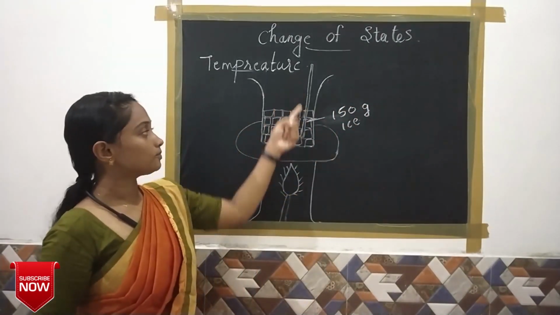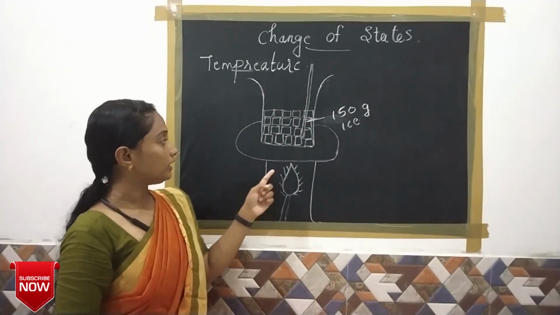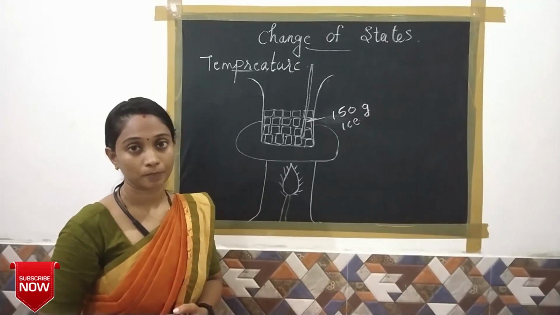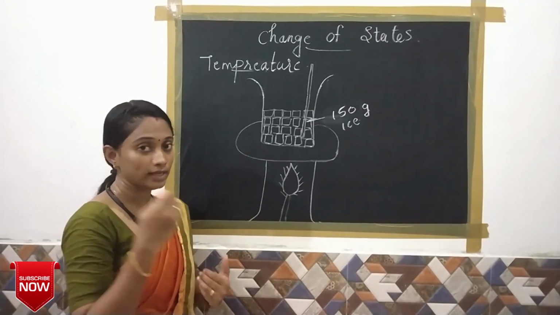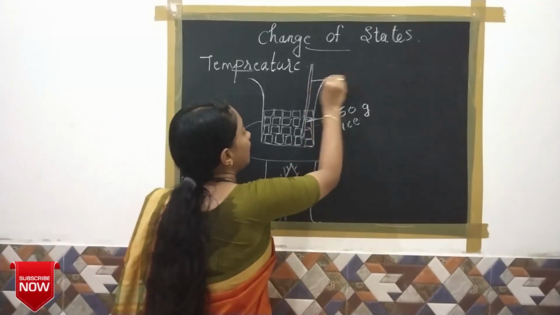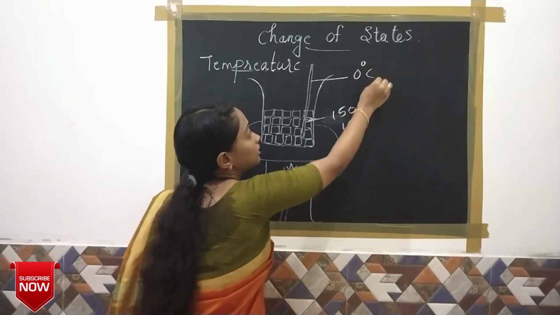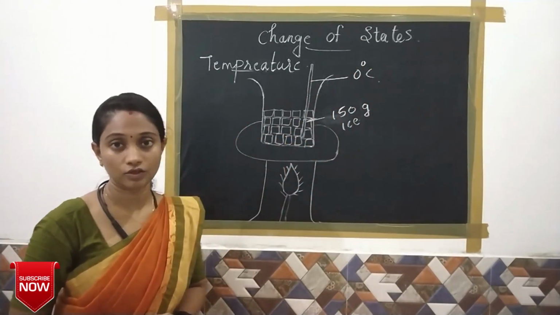And I kept a small thermometer in it. In the third step, now I am going to heat these ice cubes. At what temperature does it melt? Do you know the answer? The ice melts at 0 degrees Celsius.